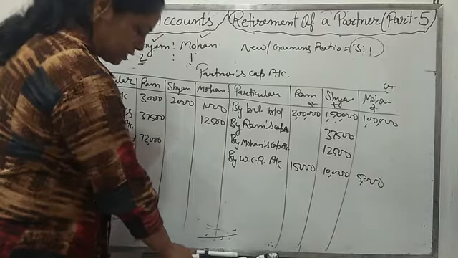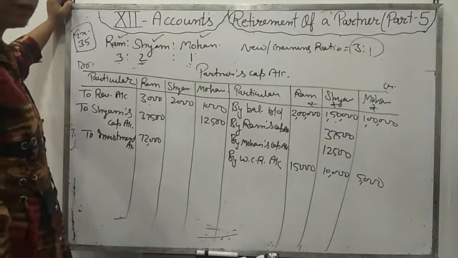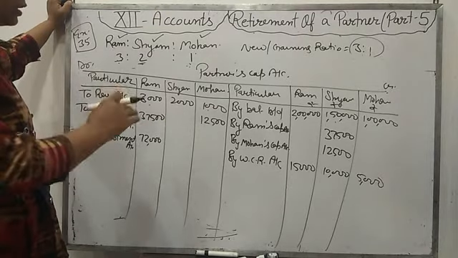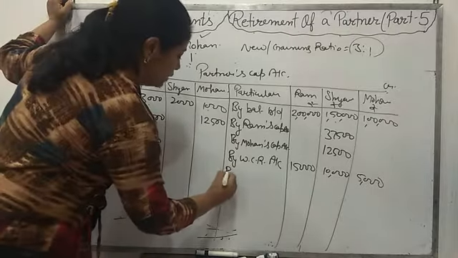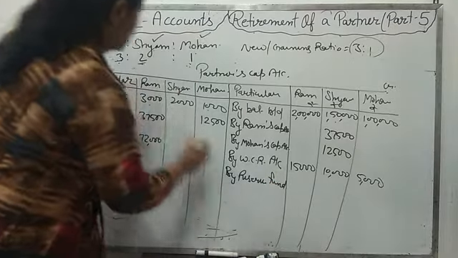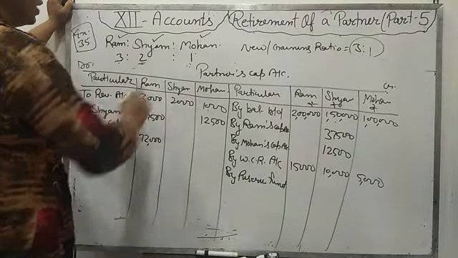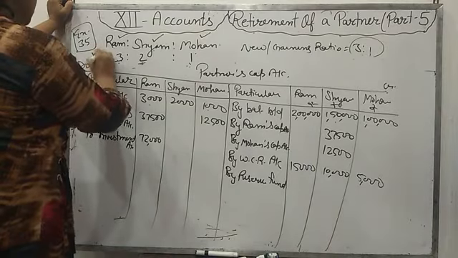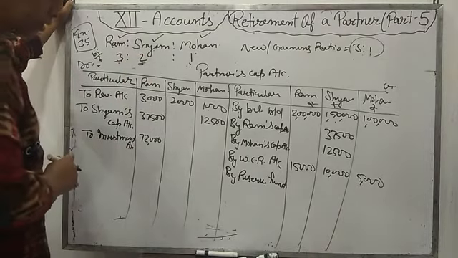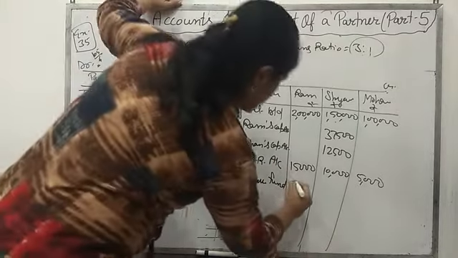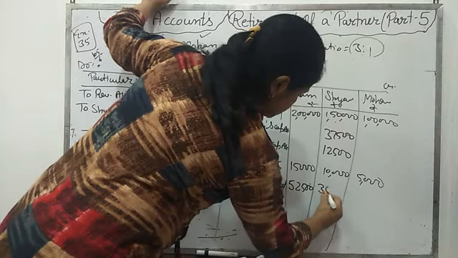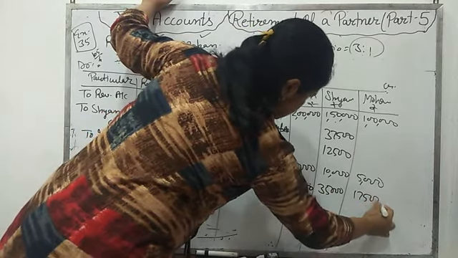One is reserve fund, 1,05,000 accumulated profit, which we will transfer at the time of retirement to all the partners in their old ratio by reserve fund. 1,05,000, 3:1. 1,05,000 divided by 6, then multiply it by 3:1. It will come 52,500 and 35,000 and 17,500.